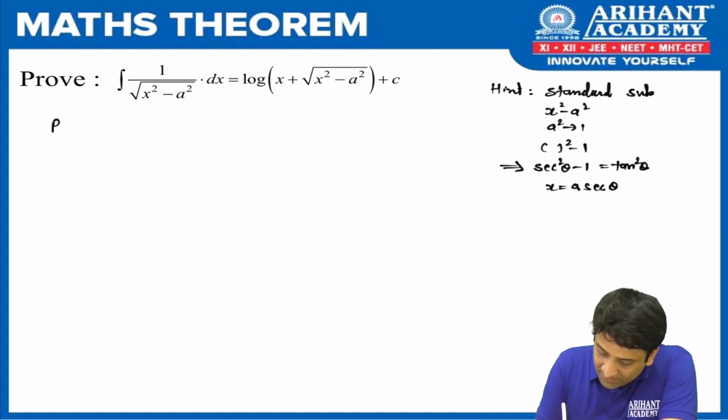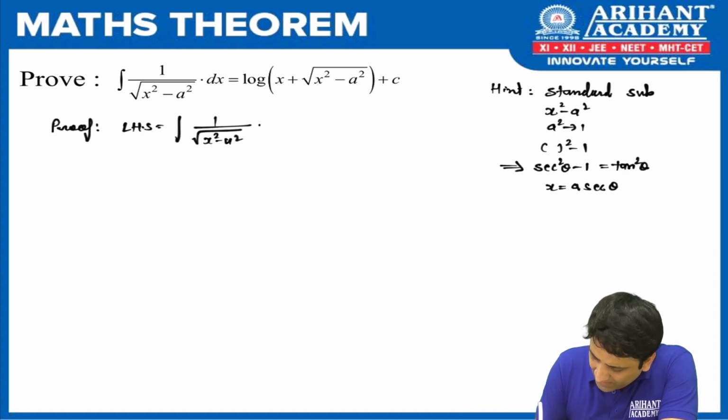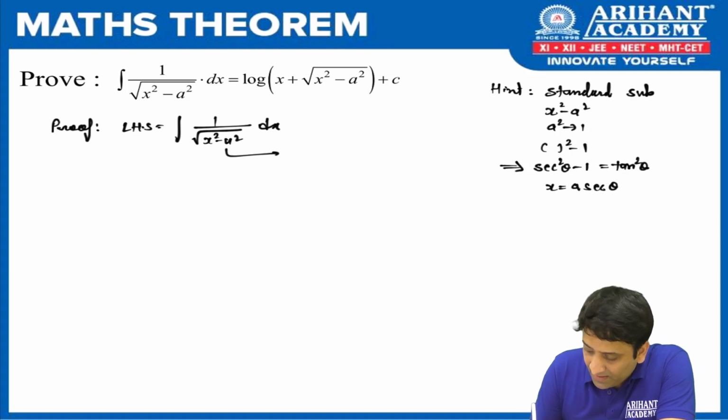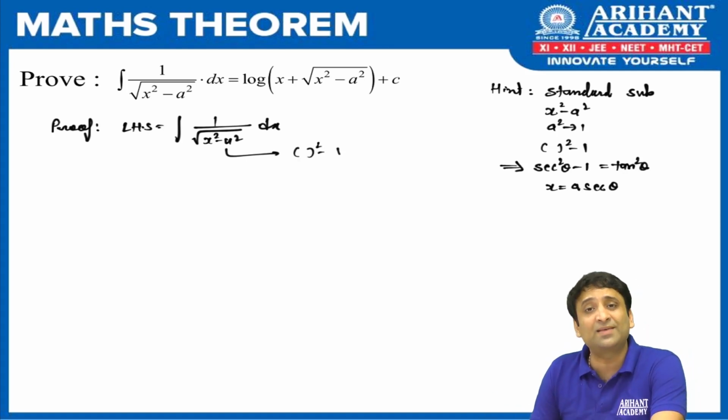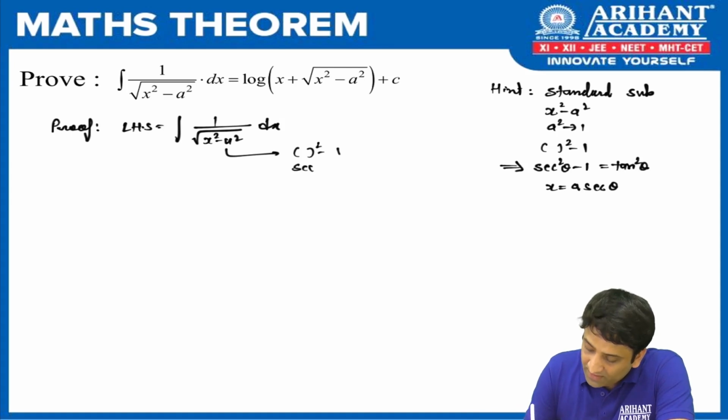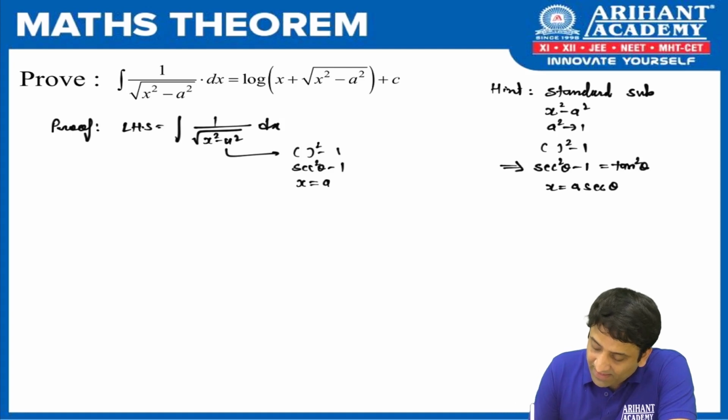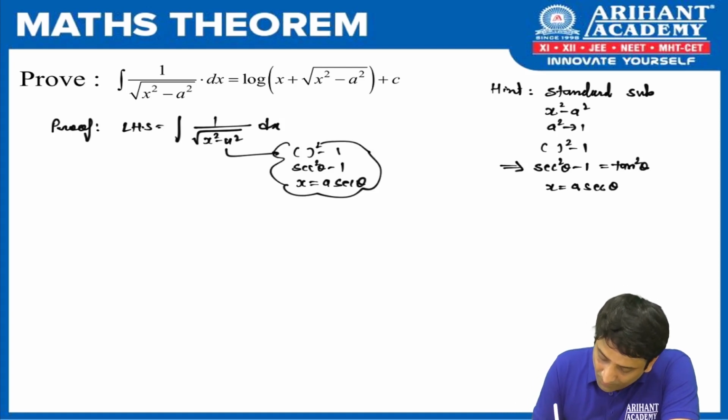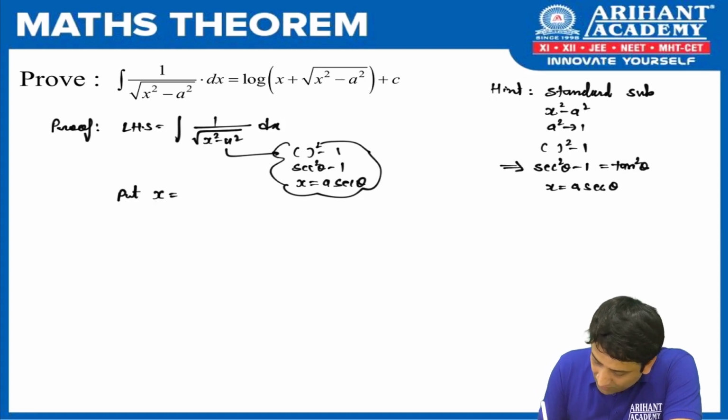So in the proof, which side do you take, LHS or RHS? So let us take LHS. What we are having? We have under root of x square minus a square dx. Again, let me repeat. I see something square minus 1: in place of a, 1, and in place of x, something square. And which formula can we think of? Sec square minus 1. So we come out with the idea that we should go with x equal to a sec theta. Done? Chalo. So let us put x is equal to a sec theta.